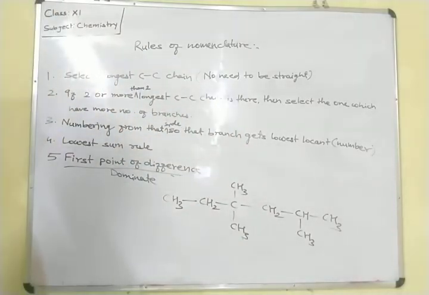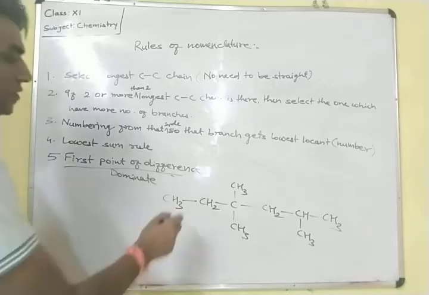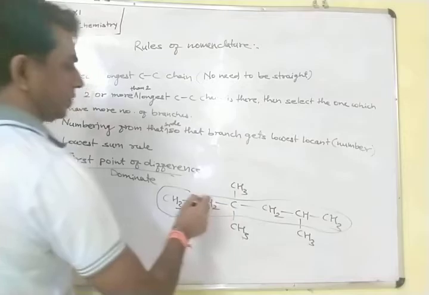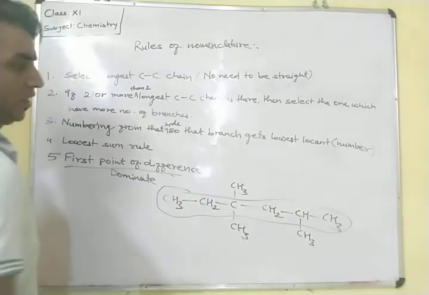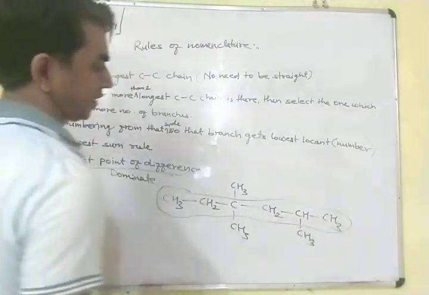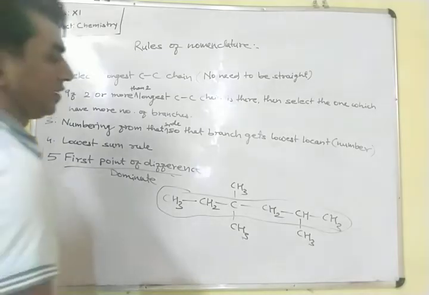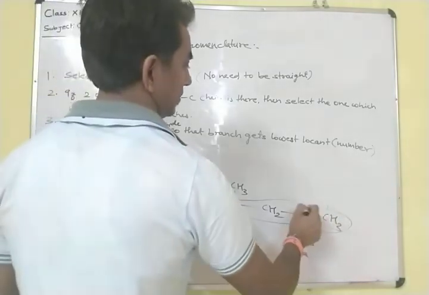So from this side, this will be the longest carbon chain. It is visible already. So from which side do we have to start the numbering? We have to start the numbering from this side.